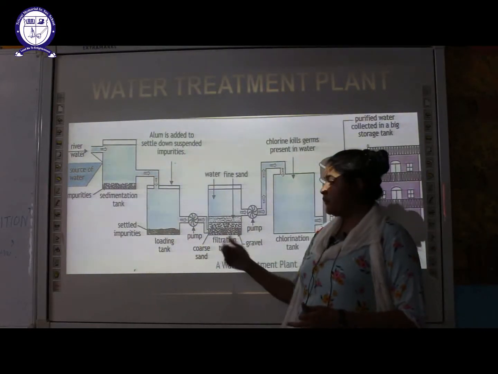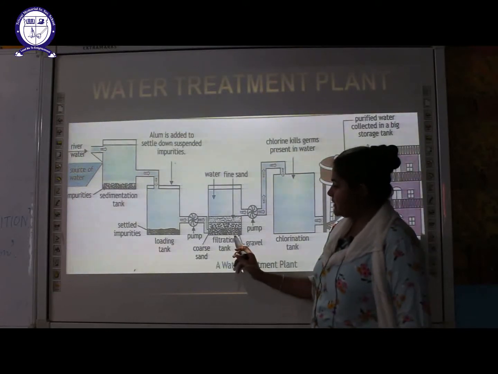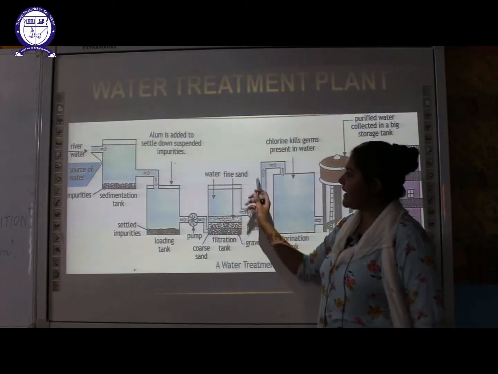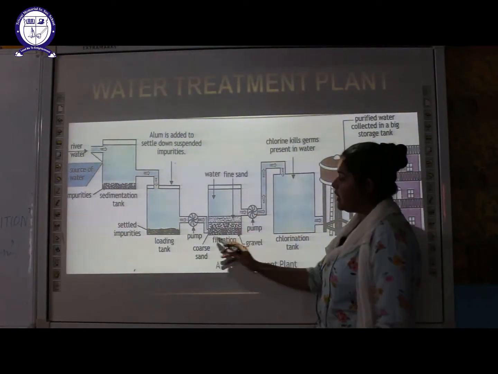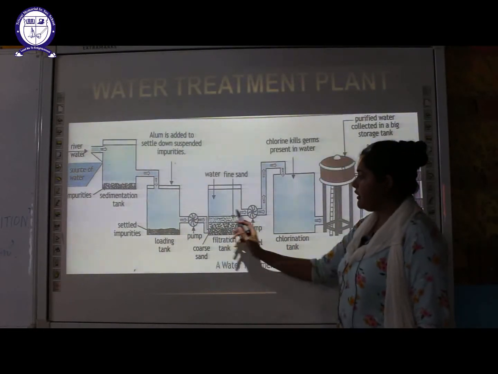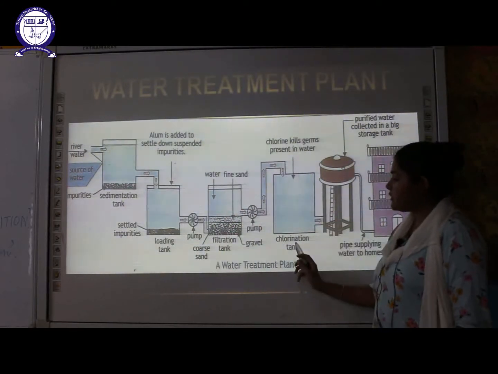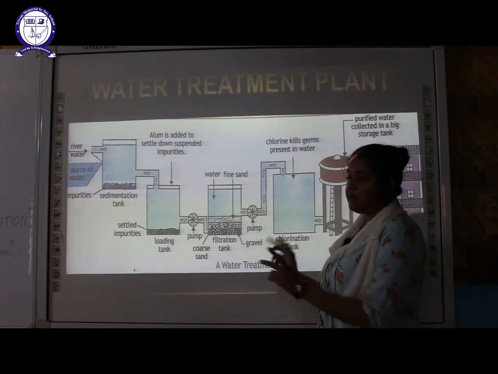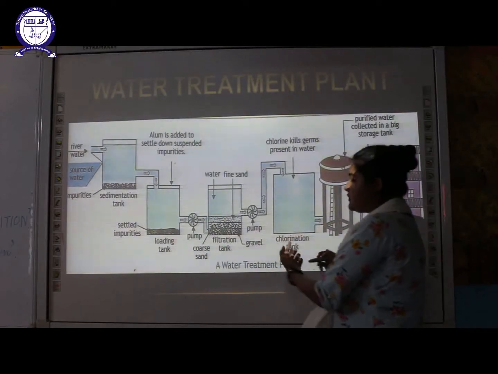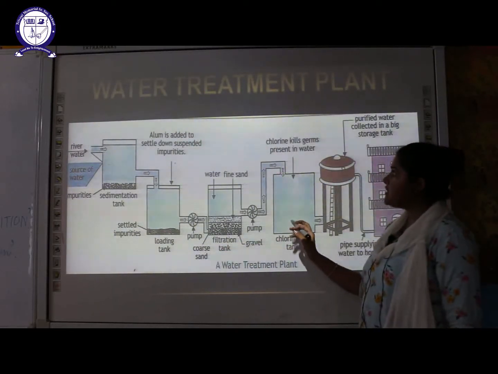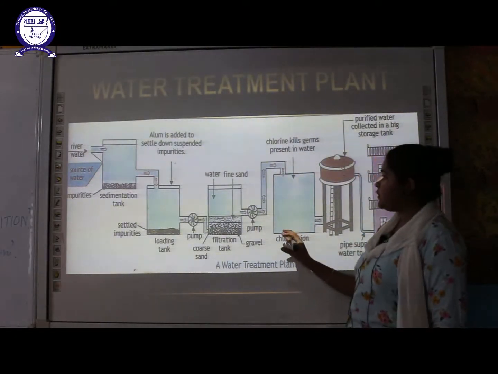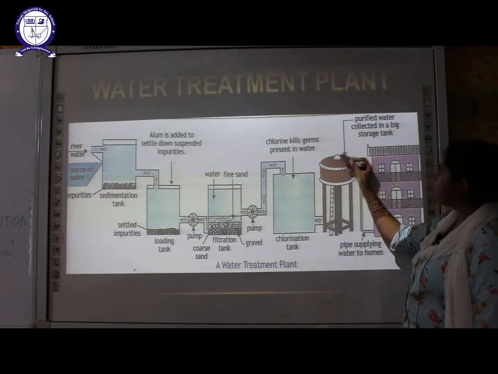Here further purification occurs. At the bottom you can see the gravel will settle down, above that the coarse sand will settle, and on the top of that fine sand will settle down. They will make separate layers. This is the filtration tank, and the water from it will be transferred to a chlorination tank with the help of a pump. So you have two pumps here, from loading tank to filtration tank, and from filtration tank to chlorination tank. In this chlorination tank, chlorine is added to kill the germs which are present in the water. After purification, this chlorinated water is transferred to this big tank.